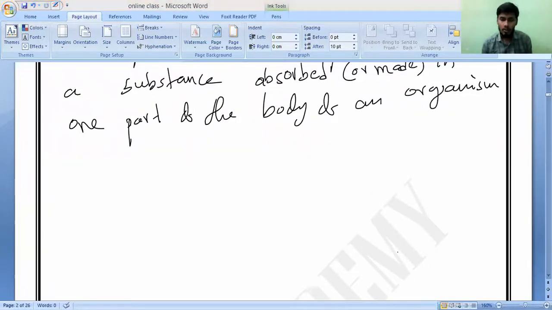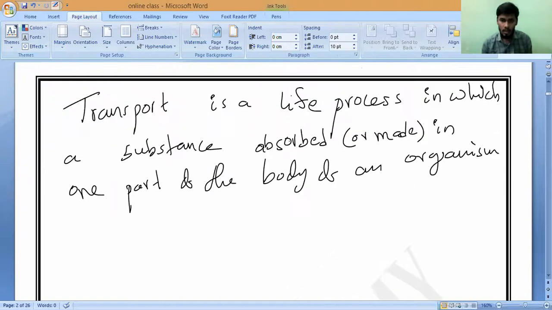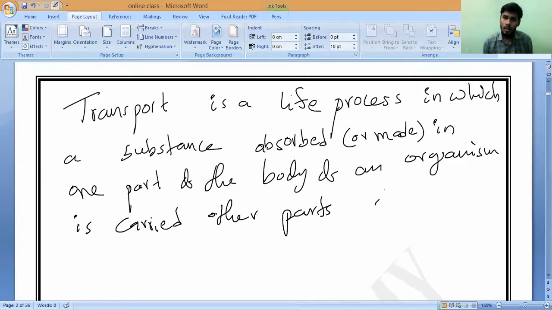Yeah, and carried throughout the what? Carried to other parts of its body. Other parts of our body. Carried to other parts of its body. Organism is carried to other parts of its body. That is what we should say is transport.